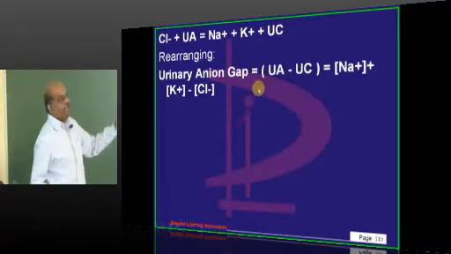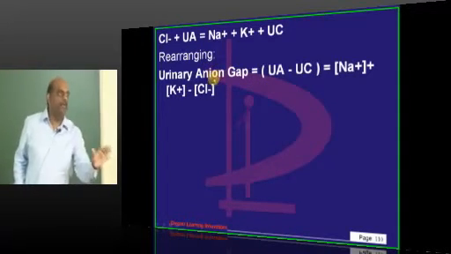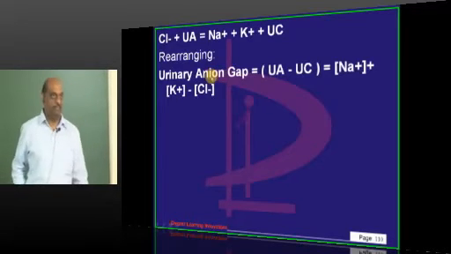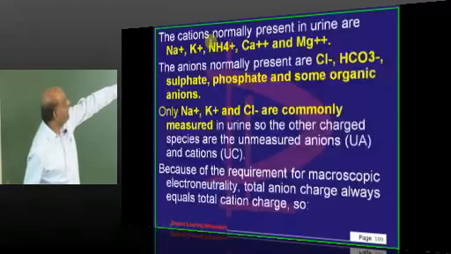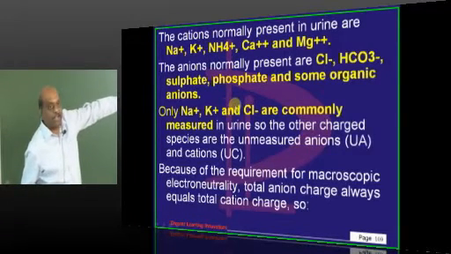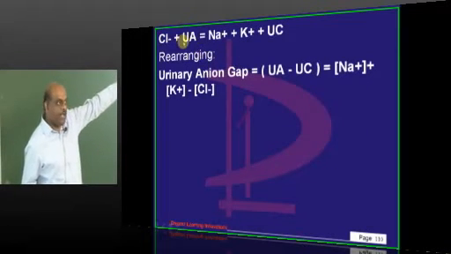Generally what is the equation of electrical neutrality? Chloride, which is the most predominant measurable anion, plus unmeasured anions. What are the unmeasured anions in the urine? Sulfate, phosphate, bicarbonate, organic anions, they are all called as unmeasured anions.